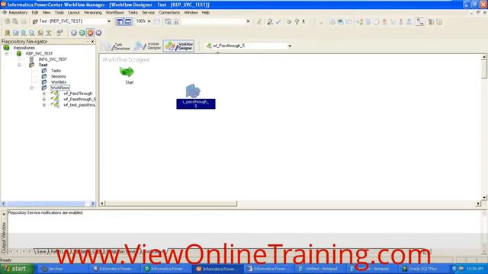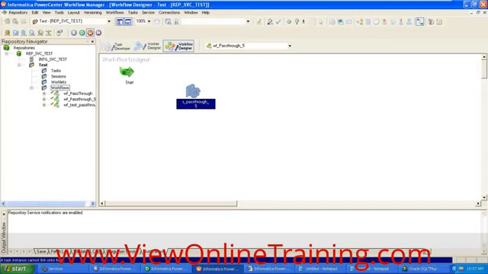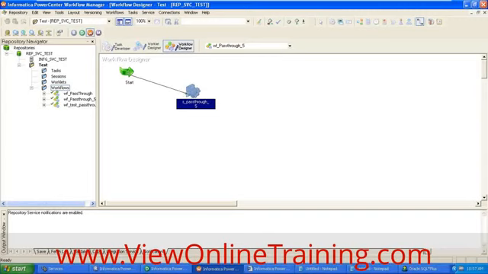Okay, and we need to link the start task and session task. Select the link task here. Go to the start task, hold the left key, and drag and drop it onto the session task. Now it links the start task and the test session task. So now you created the session task. Now you want to execute the mapping, right? While executing, it should connect to the database and read the data, and simultaneously it should connect to the target and then load the data.